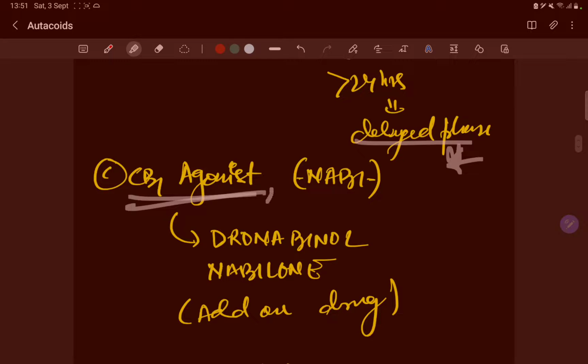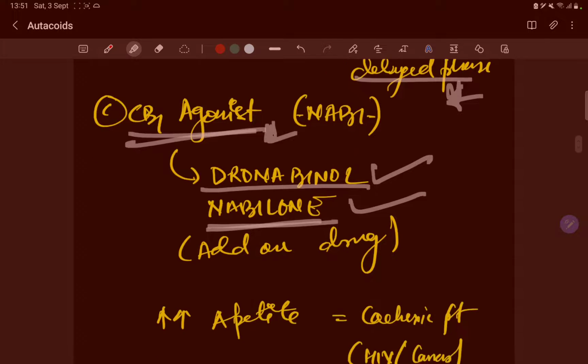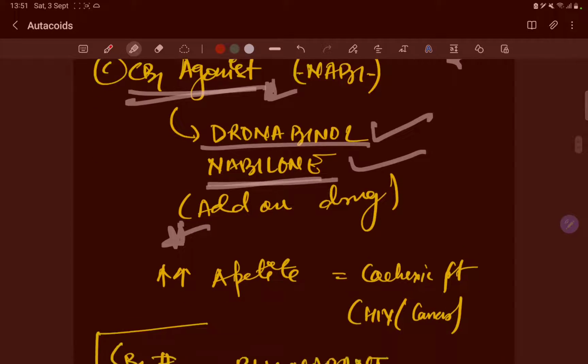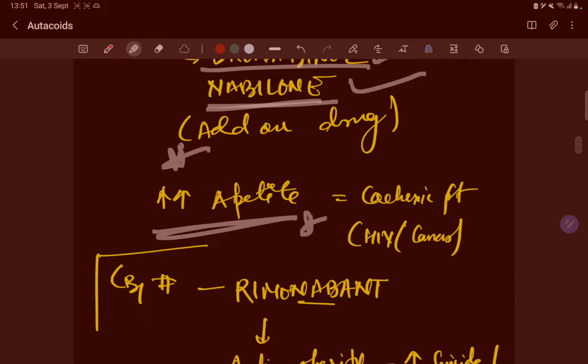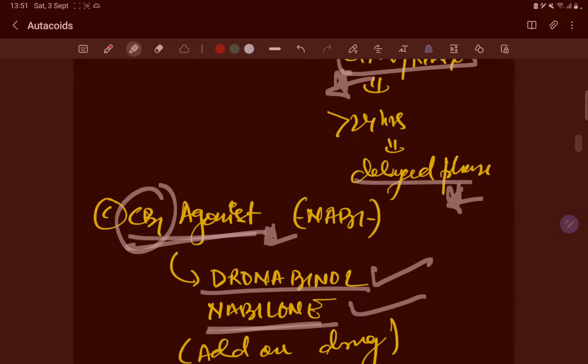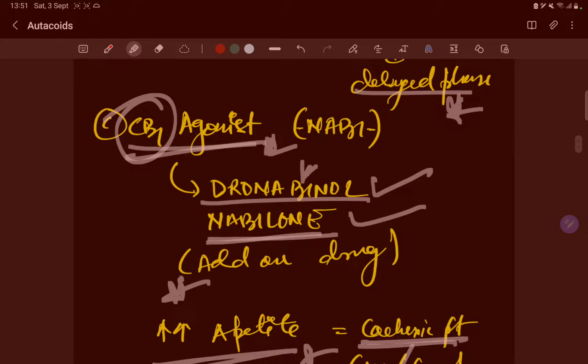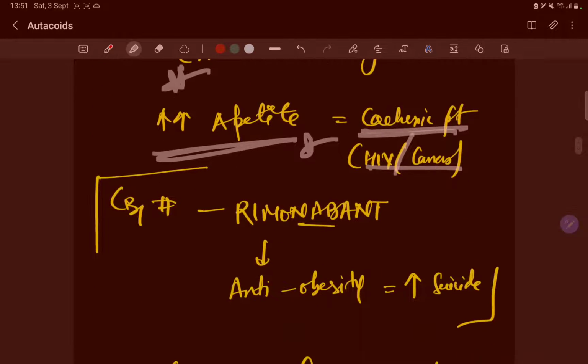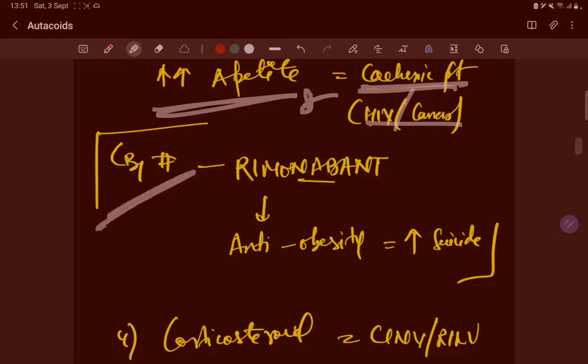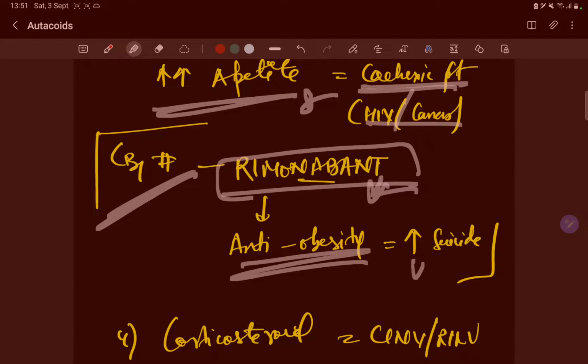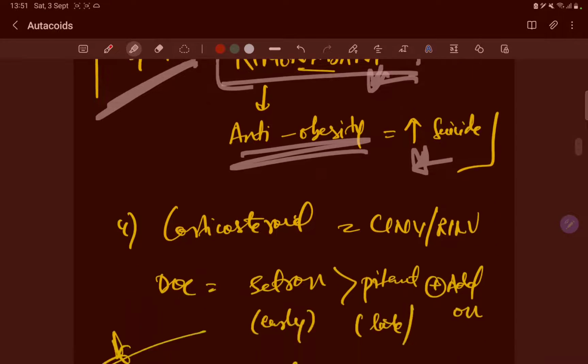CB1 agonists are dronabinol and nabilone. These are add-on drugs. They will increase the appetite in cachectic patients, in HIV or cancer. CB1 agonists, dronabinol or nabilone, will increase the appetite. CB1 antagonist is rimonabant. It is an anti-obesity drug. It will increase the suicide potential.